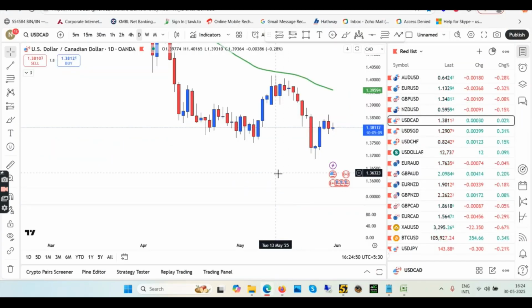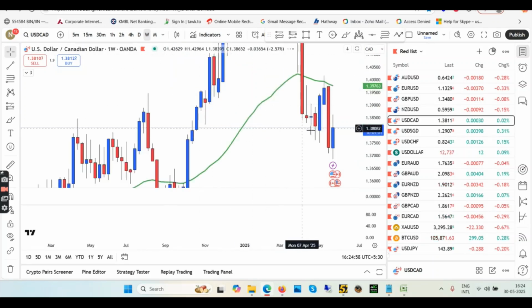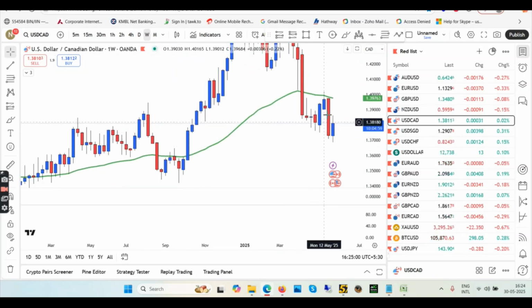Coming back to the chart here, USD CAD, starting with the top down approach with the weekly time frame. Weekly, we're taking a pullback. So in weekly we did create a new low, expecting this low to be taken out in the coming weeks, but that's far away. So this week we have blue candles. So Friday most likely will also be long for USD CAD, long as in buy orders. Okay, so until today, if this whole week has been blue, then it should end as blue. So weekly we're supposed to go upward.